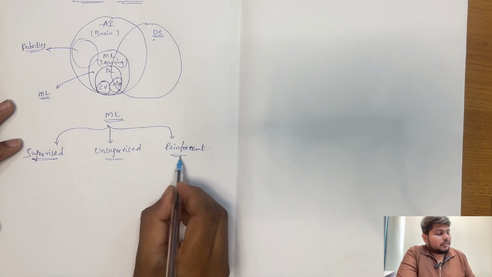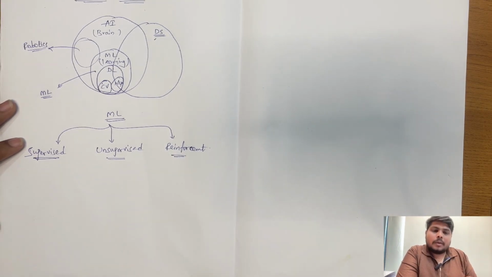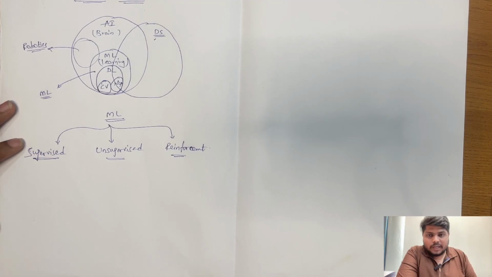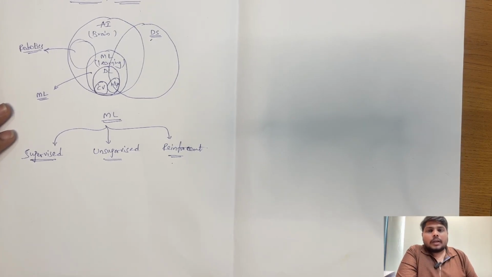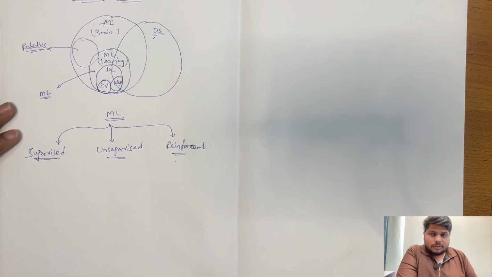Next, what is reinforcement? That is, when the information is even more complex, it is called reward and punishment based learning. Here, we only provide information, and if it achieves the required proper output, we give it rewards. Most robots work like this. They are trained only through reinforcement learning. For example, if you look at the Boston Dynamics robot, all such robots are trained using reinforcement learning.